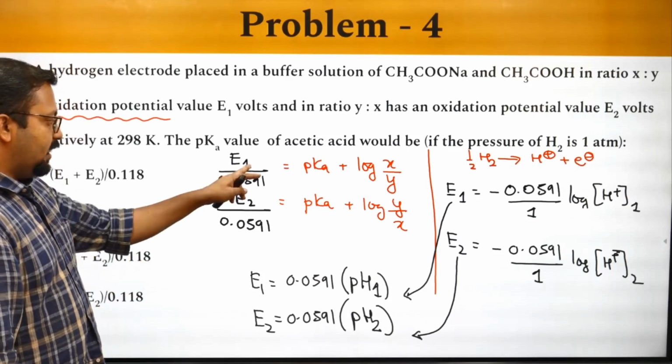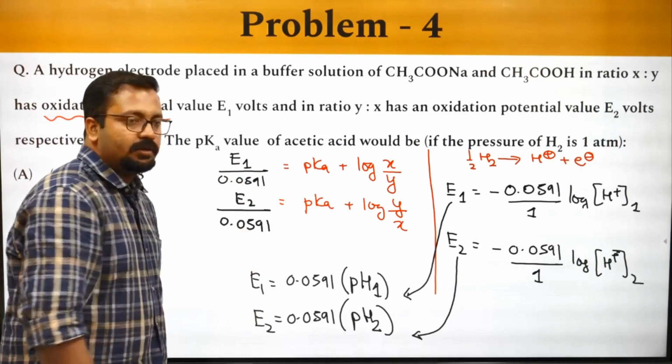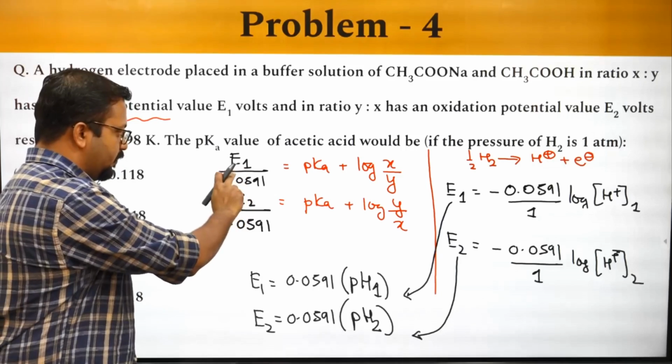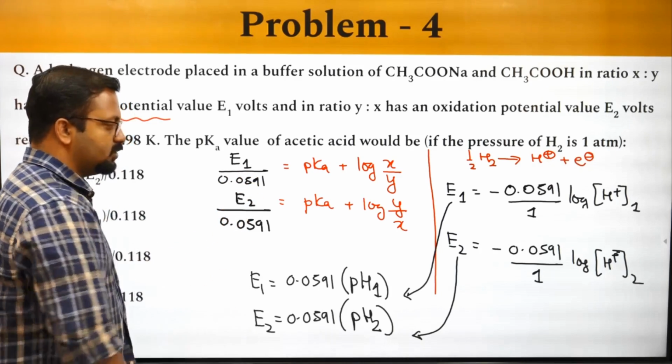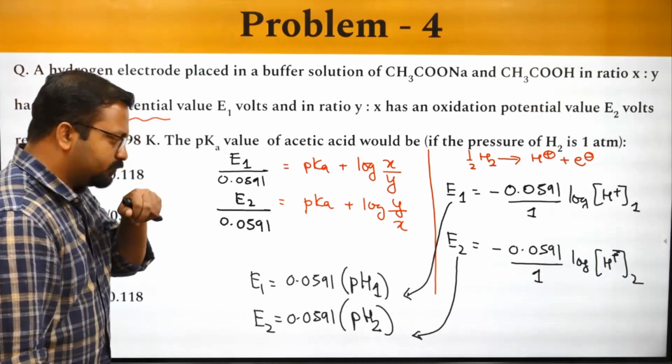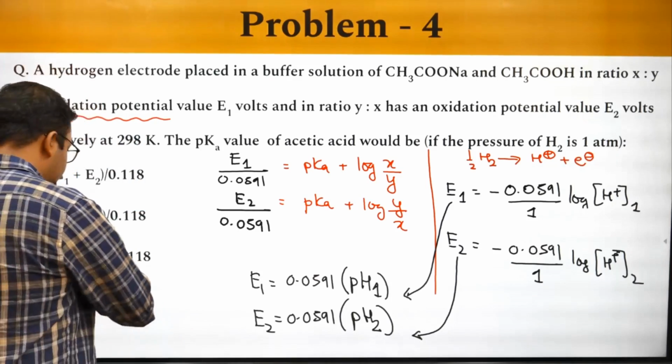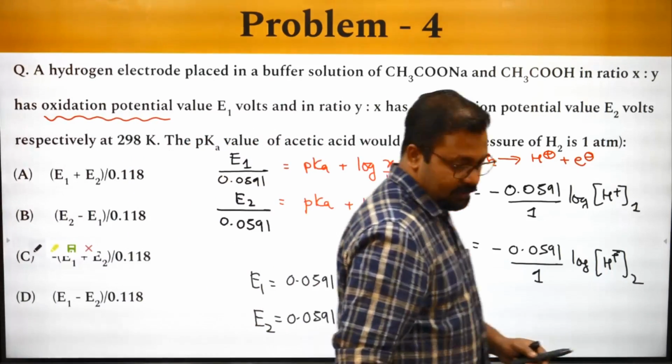Okay, E1, E2, how much are they? 0.0591. Clear? Now I'll erase this part.